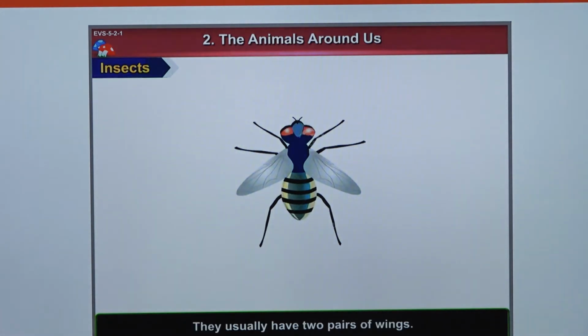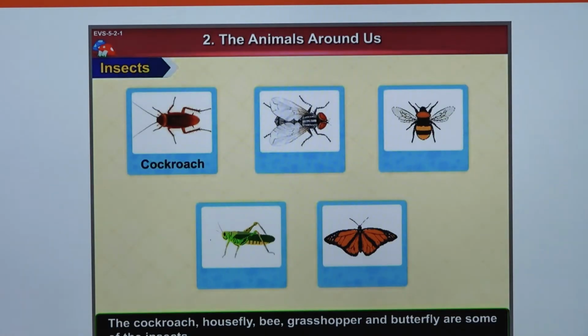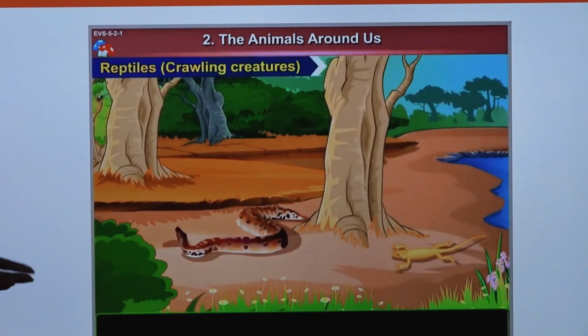Mosquitoes, and also, yes, they usually have 2 pairs of wings. What do they use them to do? They use them to fly. You can also find housefly. You can find cockroach. You can find bee, grasshopper. Do you see beautiful butterflies? Yes, with different colors. You can find them where there are some insects that you can find around you.